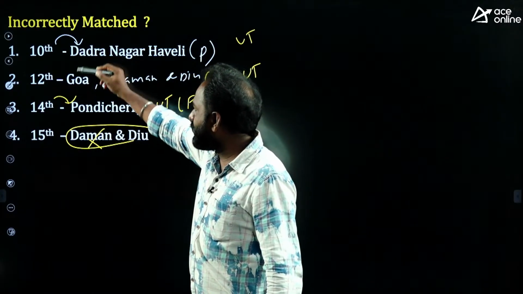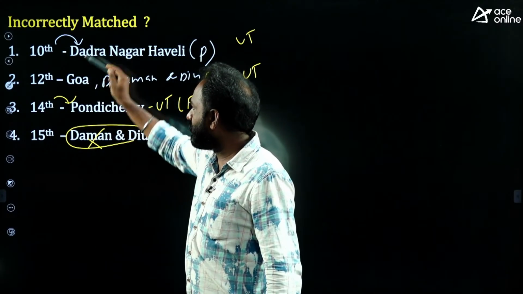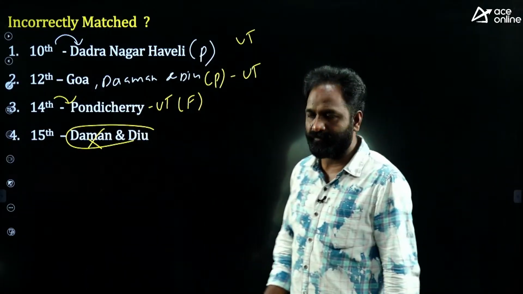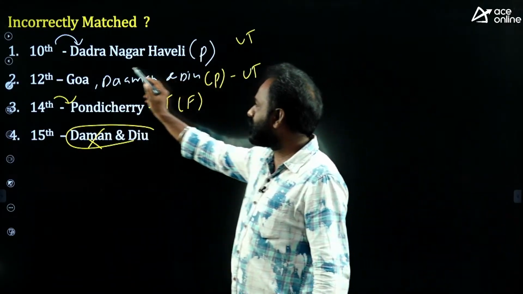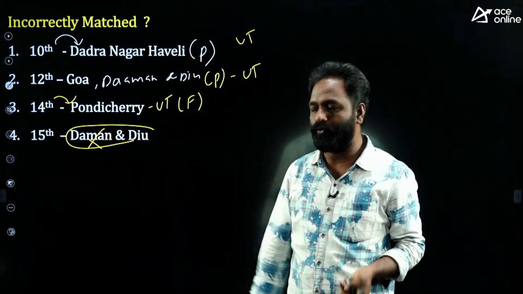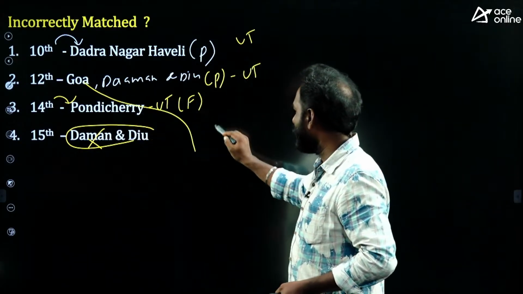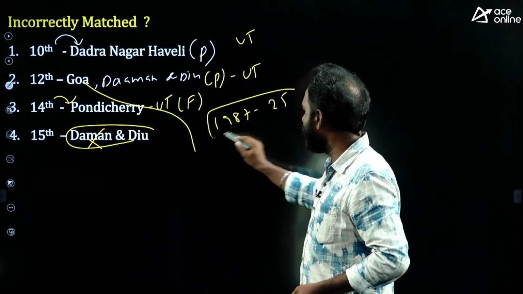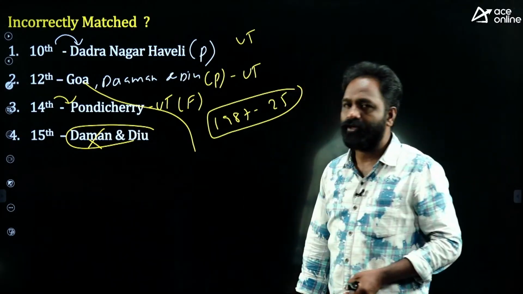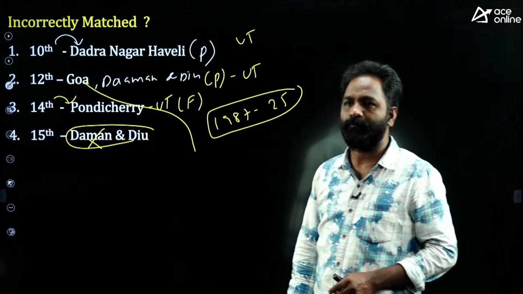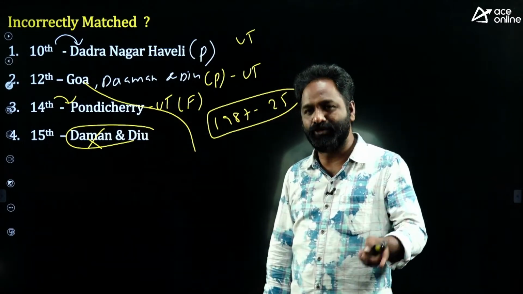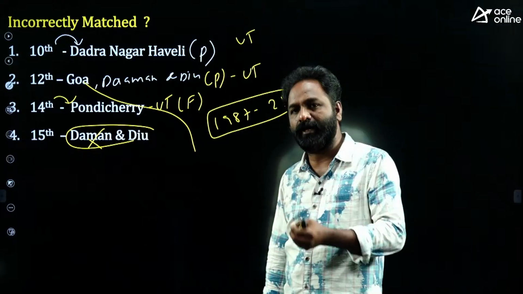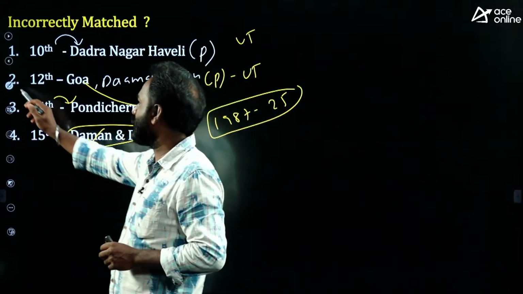We can remember it as DGP: 10, 12, 14, DGP. Remember, it's very easy. Later, Goa and Daman and Diu were made separate UTs, and Goa became the 25th state of India in 1987. So Goa was added into India as a union territory, and in 1987 it became a full-fledged state.